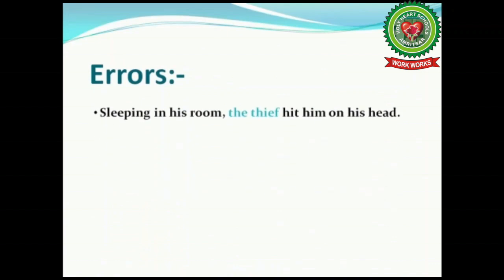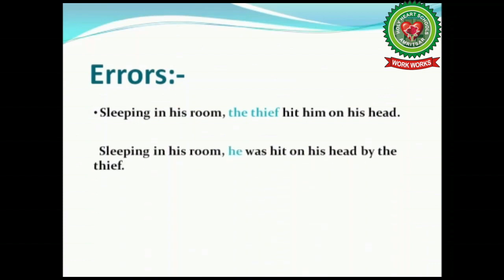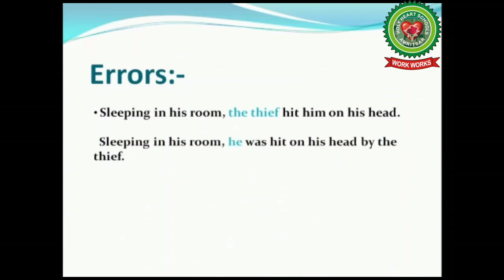Now, come to the errors. Example, sleeping in his room, the thief hit him on his head. Now, the sentence is incorrect. Why is this incorrect? Because according to this formation, the action of sleeping is performed by the thief, whereas action of sleeping is performed by him. So, our sentence structure should be sleeping in his room, he was hit on his head by the thief.